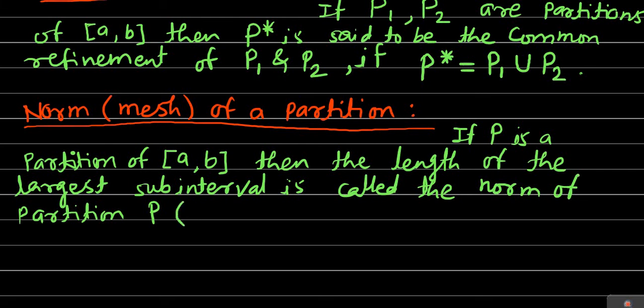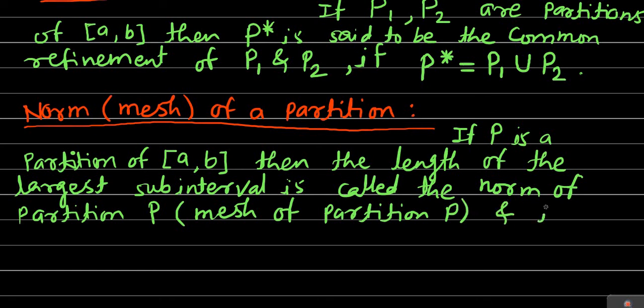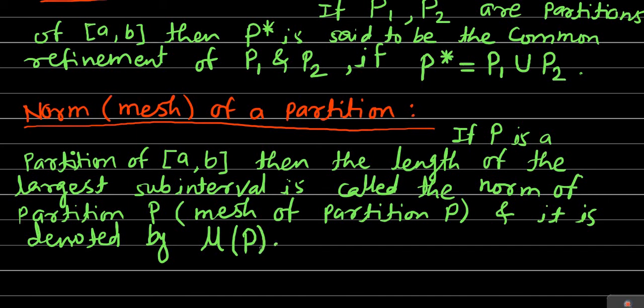The norm is also called the mesh of partition P. The notation which we use to denote the norm of a partition P is mu of P. So this mu of P is the notation that is used to denote the norm or the mesh of the partition P.